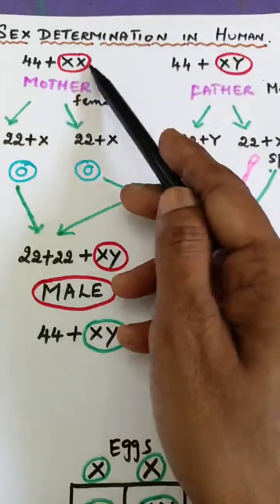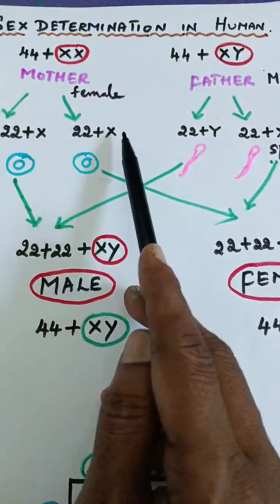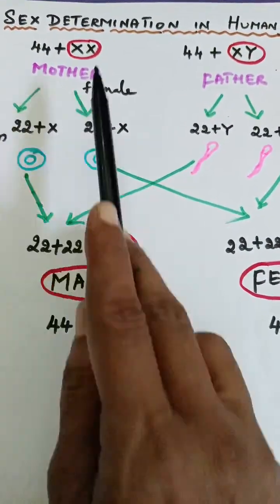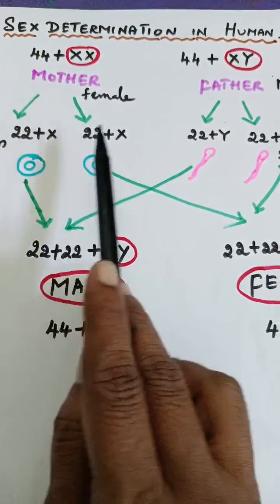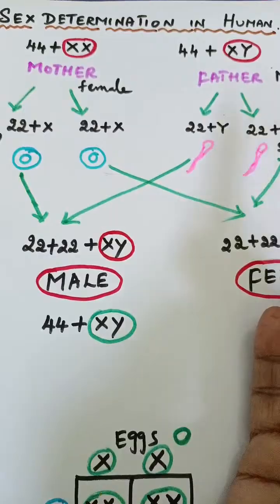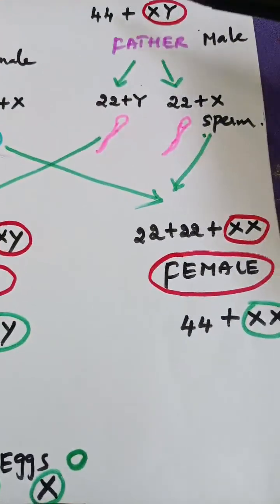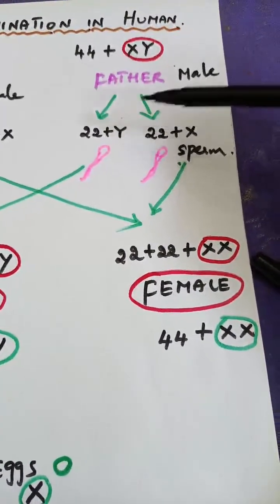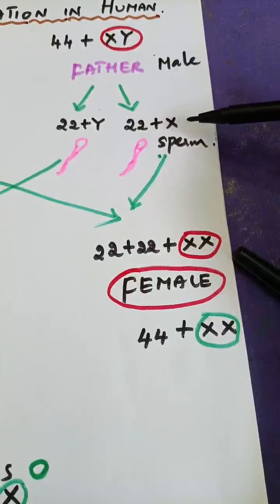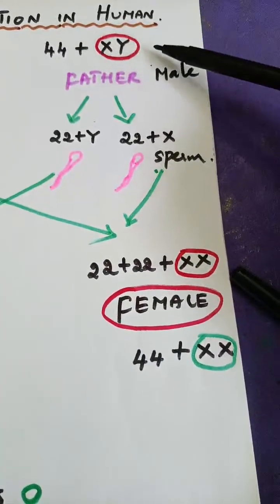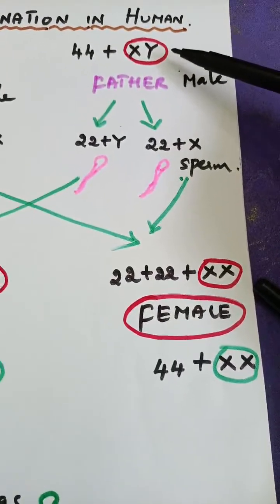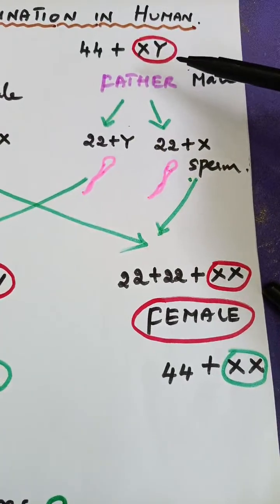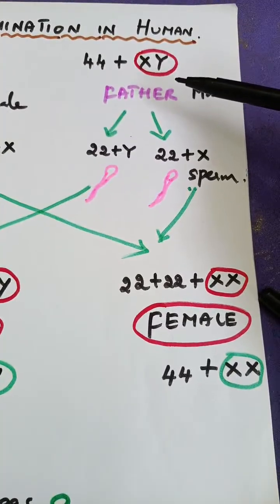And this XX, it will split into two halves, that is 1 plus 1. So one X will go to one 22, another X will go to another 22. So you have to split into half. Is that clear? And similarly here also, 44 plus XY, so you will have 22 plus Y and then 22 plus X. Now you all know that XY means male or a boy, father. Now there will be the combination of these sex chromosomes along with the growth chromosomes.